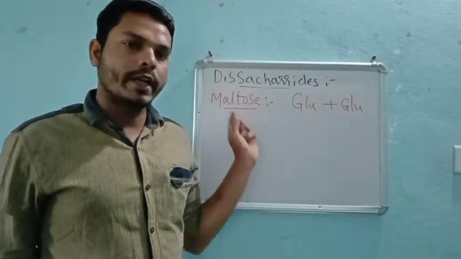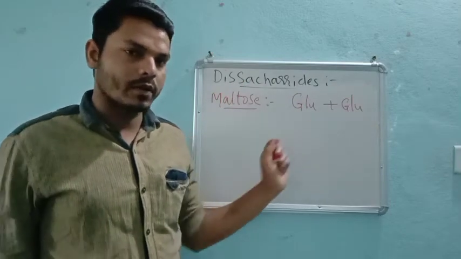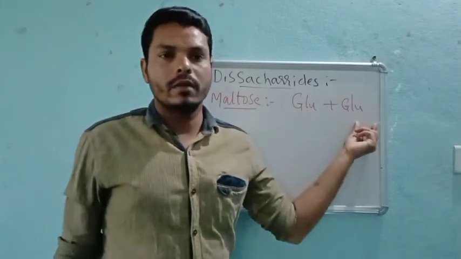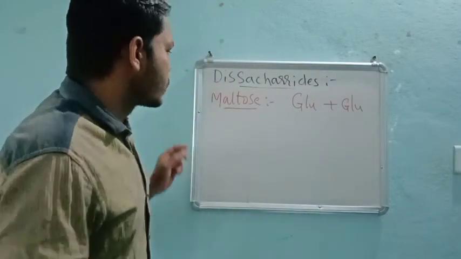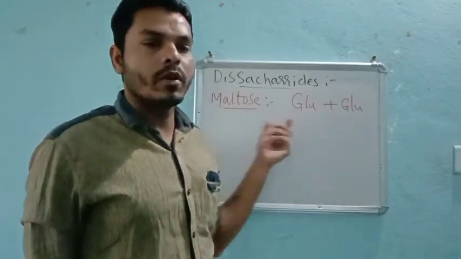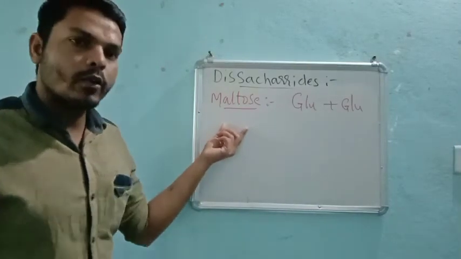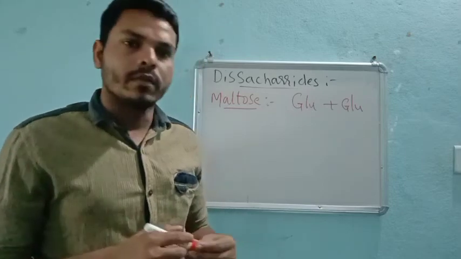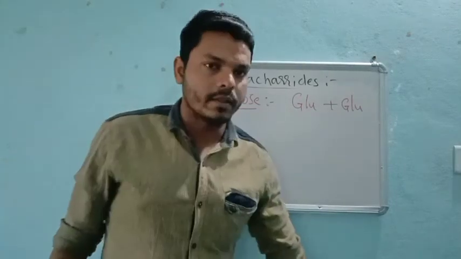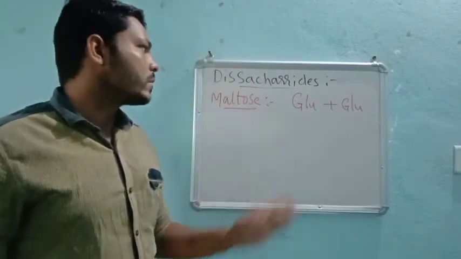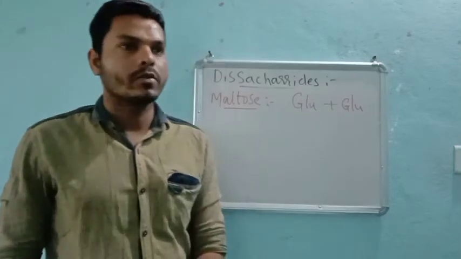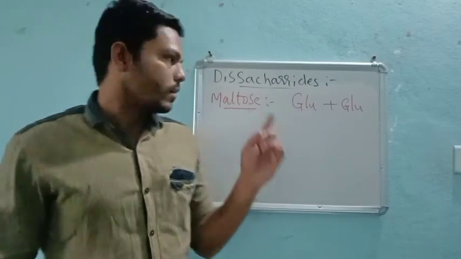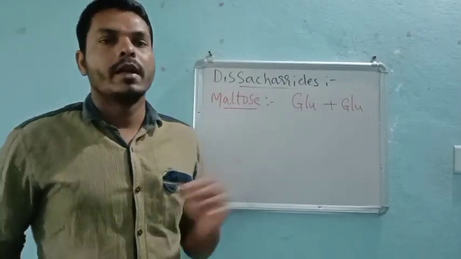In sucrose we get glucose as well as fructose, but in maltose we get glucose as well as glucose. So this is the composition of maltose. Maltose is also one of the disaccharides, and the structure and all we will discuss in the next class, right? So with this we will conclude. In tomorrow's class we will see disaccharides like maltose as well as lactose, right?